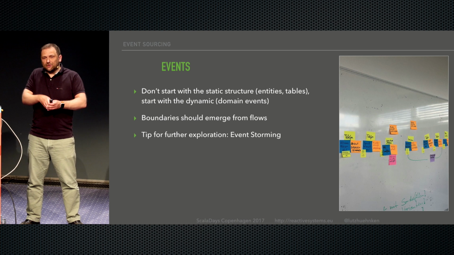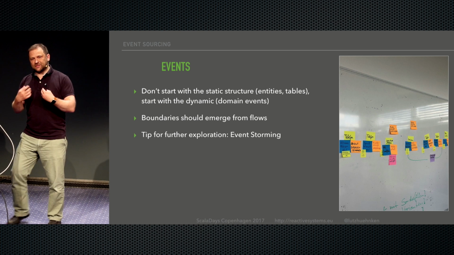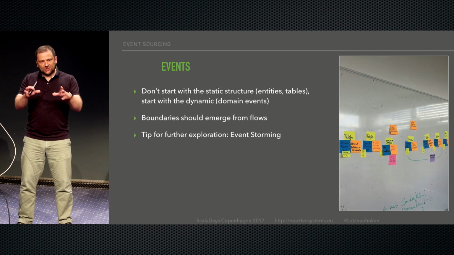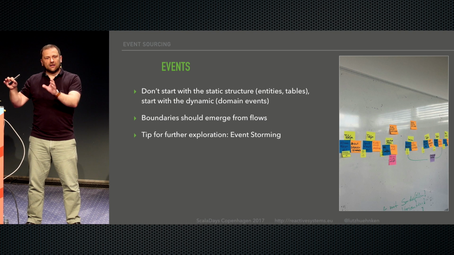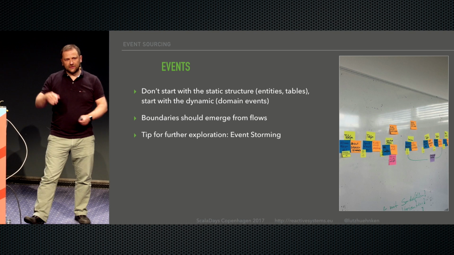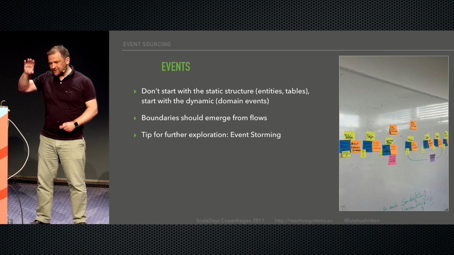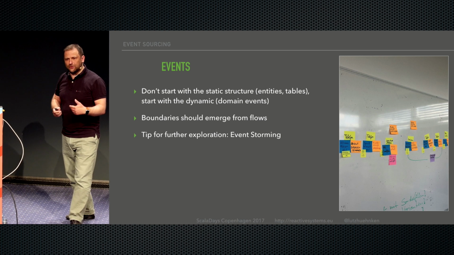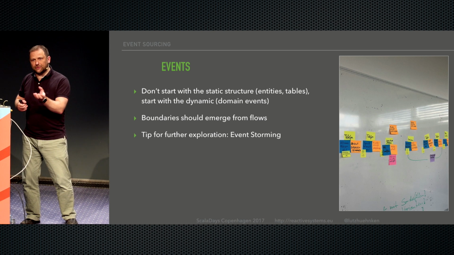I don't know if it's just me or if it happens to everybody, but often when we're designing systems, when we're discussing system design, system architecture, we jump to the domain model and a static representation of our domain and data structure so quickly. We start thinking about the entities we're going to have and their structure, rather than focusing on the dynamic properties of the system. What events are actually occurring in the system?